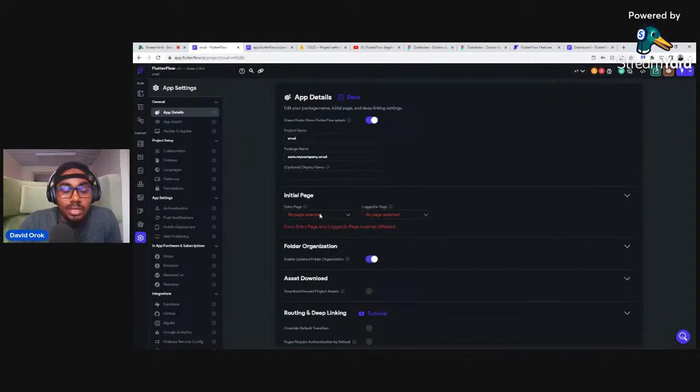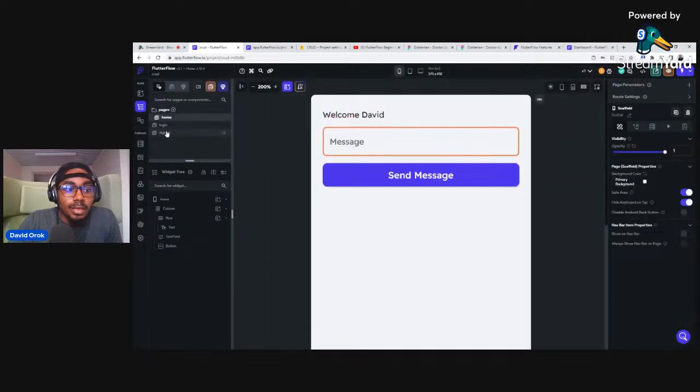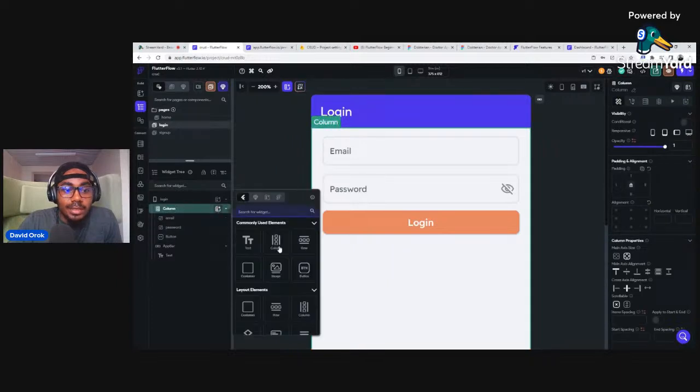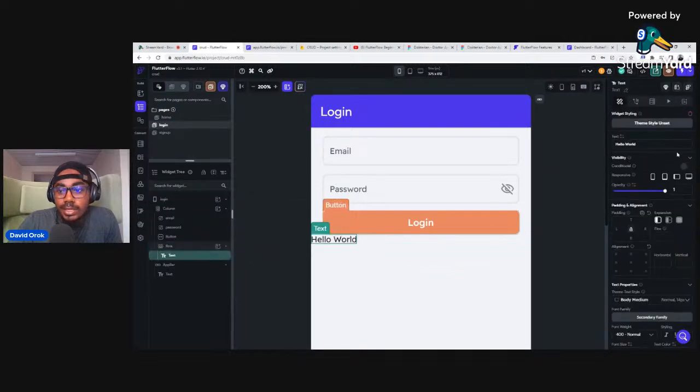So what's going to be the entry page? We click on it. The entry page is going to be maybe login. All right. And then the logged in page is going to be home. All right. Great. So now what we need to do is in this login page, let's just add something else. Let me add a row. Inside the row, let's add a text. Okay, so that text is going to say no account, maybe no account, then says okay, no account.